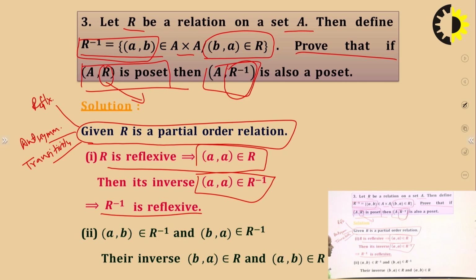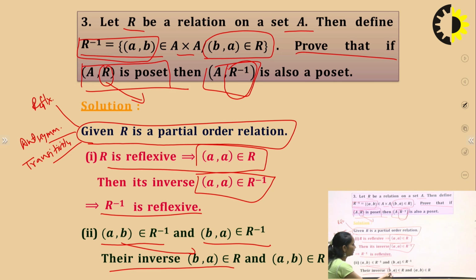Next one is antisymmetric. It is given that in R, the antisymmetric property exists. So, for R inverse, (a,b) belongs to R inverse and (b,a) belongs to R inverse, then their inverses. What is the inverse of (a,b)?